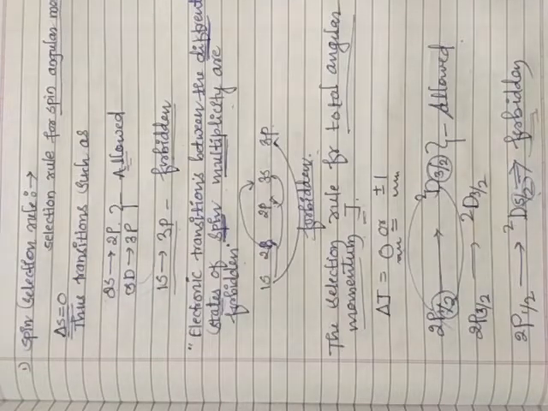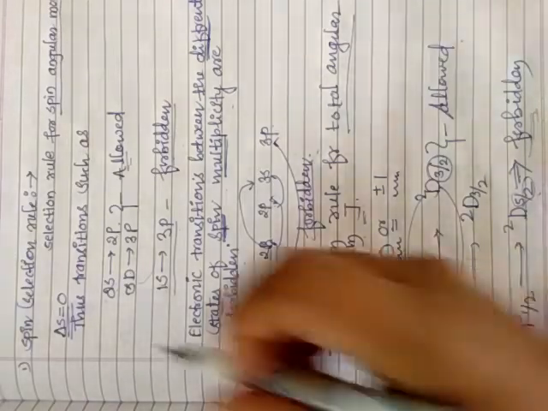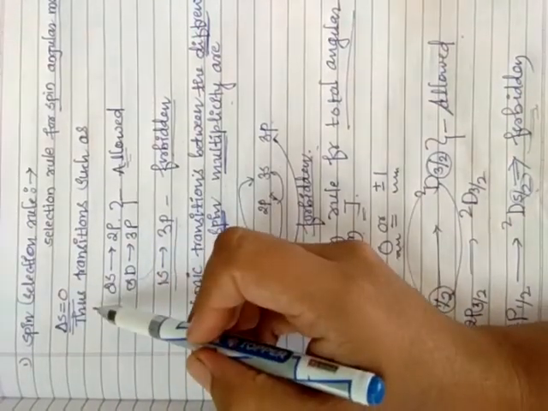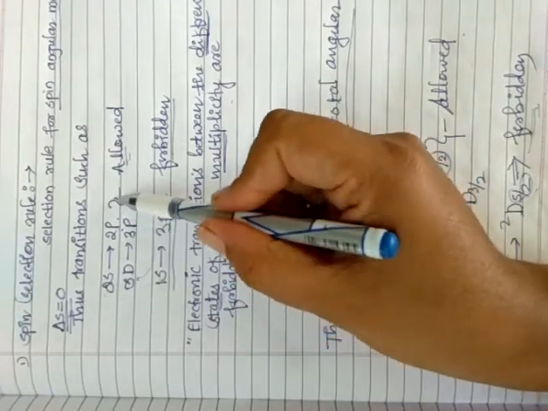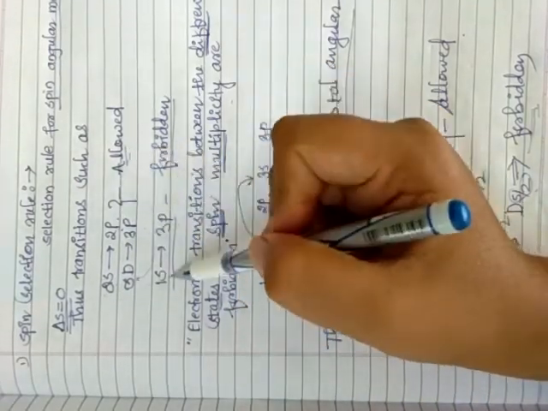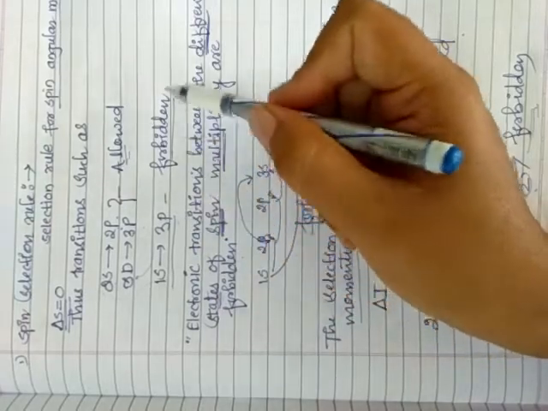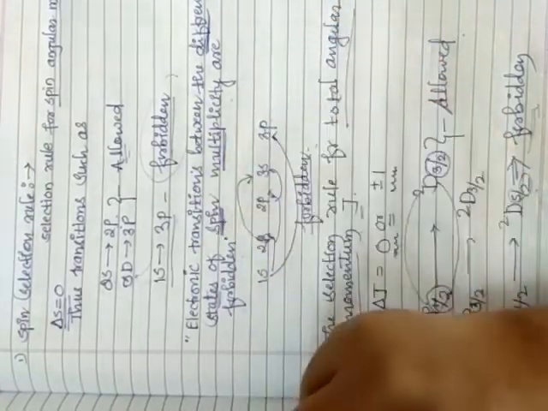Let's see the first rule in detail, the spin selection rule. The selection rule for spin angular momentum is delta S is equal to 0. Transitions such as 2s to 2p and 3d to 3p may be allowed, and directly from 1s to 3p is a forbidden transition.